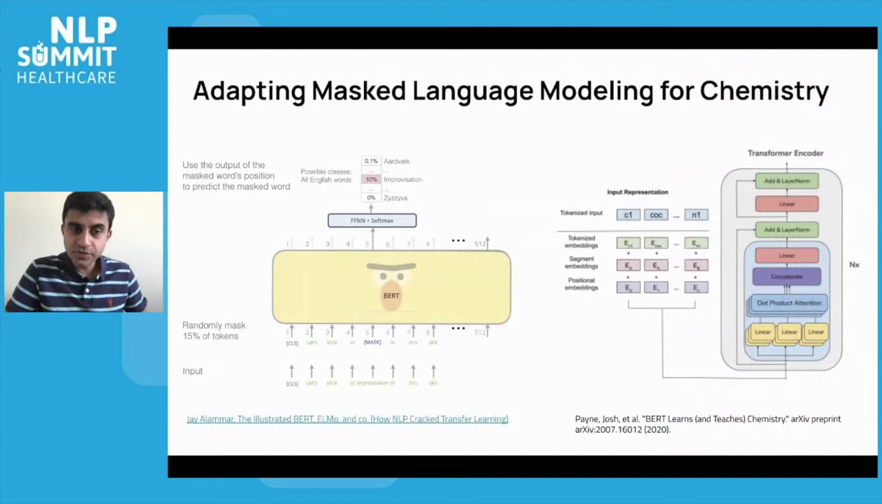So the first step here is that we need a way to adapt masked language modeling for chemistry. Typically the way that masked language modeling works is that you have, say, a series of tokens coming into an NLP model, and then you randomly mask something like 15% of the tokens that are coming in. And then you use the output to attempt to fill in the blanks on the masked words or tokens, depending on how you're doing this. So the question is, how can we adapt this to work on chemical datasets?